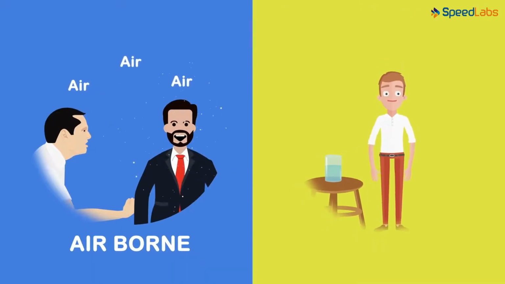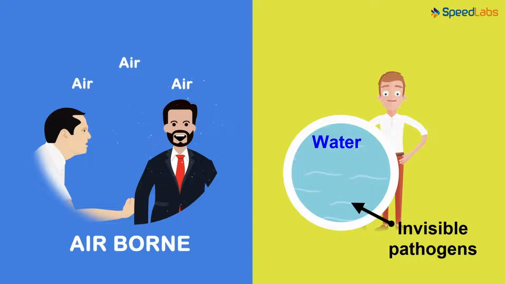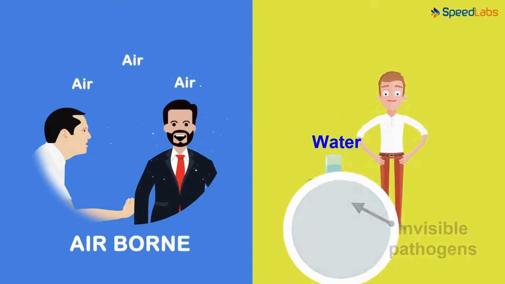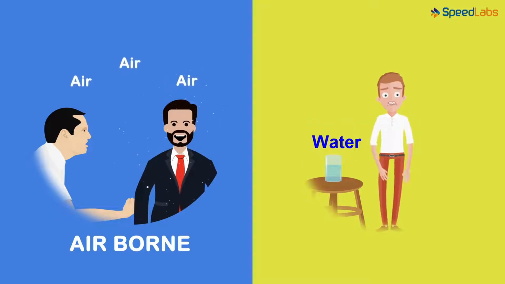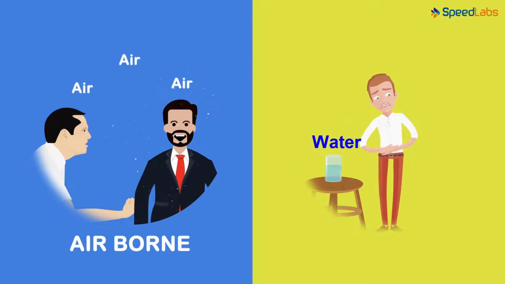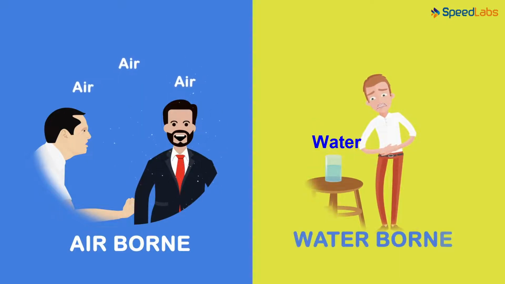Another case would be where a man is drinking water which has harmful pathogens. As they are not visible to the naked eye, he drinks his water without boiling it. What do you think happened? That is quite obvious, isn't it? The microbes entered the man's body through the water he drank. He will fall ill and will need medication. And diseases transmitted through water are called, no prizes for guessing, waterborne diseases.